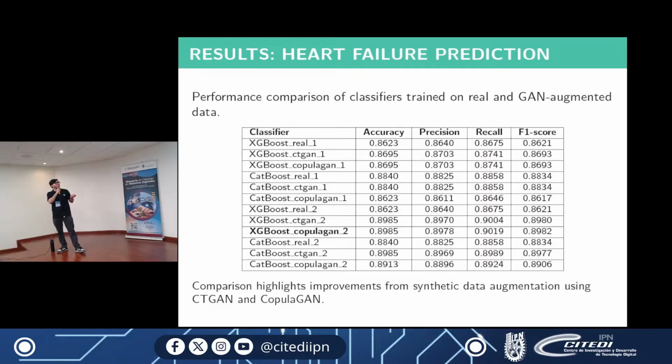We noticed that using the XGBoost classifier and the CopulaGAN synthesizer to generate the synthetic data, we were able to improve the results compared to the real data. So in this case, the synthetic data improved the results.